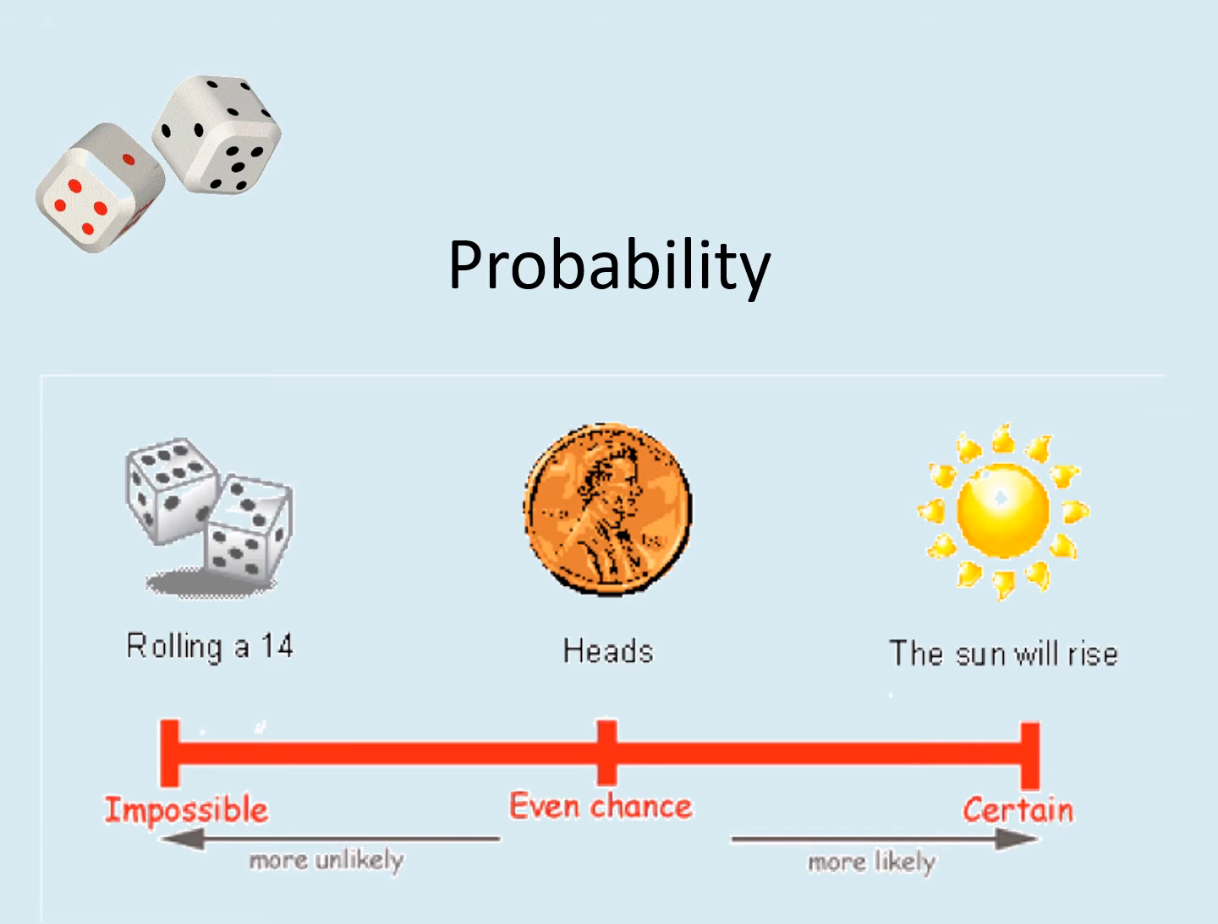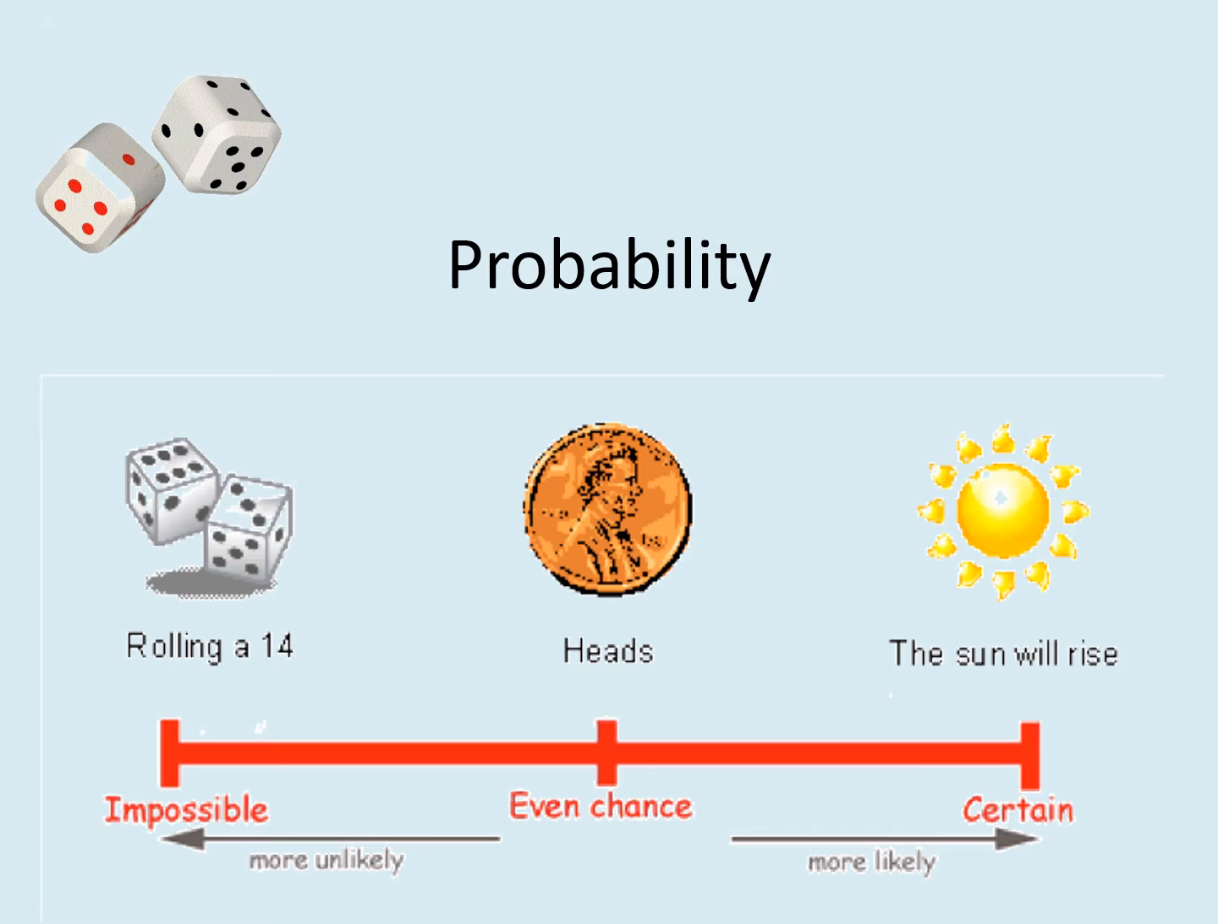Probability. Starting with the first example: rolling two dice and getting 14. One die has 6 and the other one also has 6, so what is the maximum we can get? 6 plus 6, 12. So is there any chance of getting 14 by rolling two dice? The answer is no. It is impossible. The maximum number is 12.